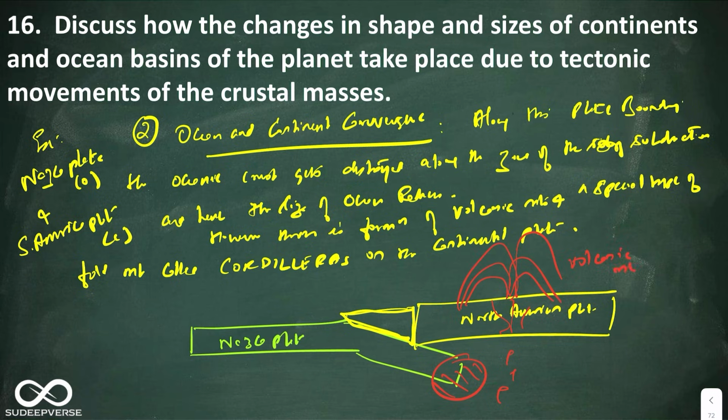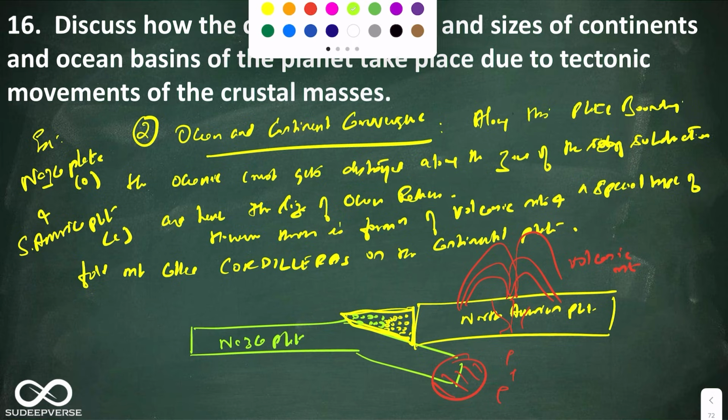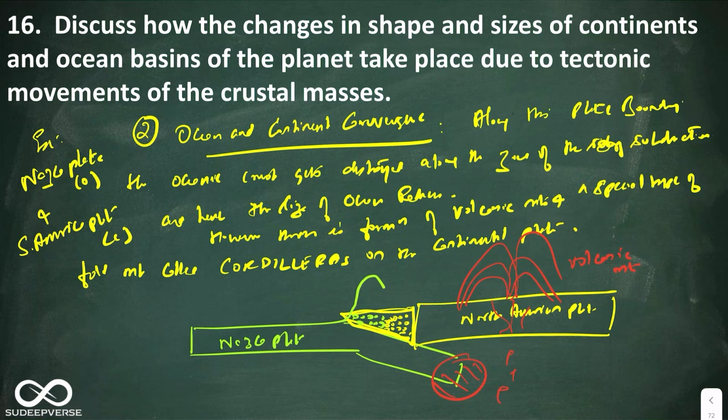Volcanic mountains. And if you take the trenches, look at this: on one side you have the sediments coming from the continents, on the other side the sediments coming from the oceans. When both of these fold, it will form a special type of fold mountain made up of both the sediments from the oceanic basin as well as the sediment from the continental basin. This is what is known as cordillera. Example is Andes. So we have diagrammatically shown the impact on the oceans as well as on the continents.